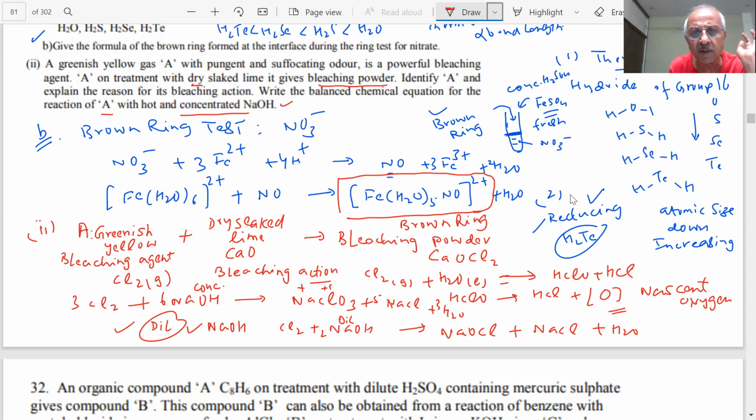Then what will be this? +5. This is strong, na? The Cl is 0 here. 0, 2 plus 5. And here it is minus 1. What is the oxidation state of this? Minus 2 plus 1. So what is this? Plus 1. See the difference? Dilute and concentrate. So the difference is there, student, when we use concentrate and dilute. So we should be aware of what is the difference which is coming up.